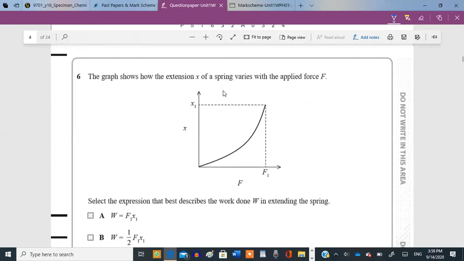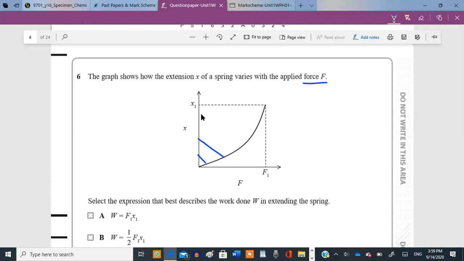The graph shows how the extension of a spring varies with applied force. It's not a straight line, so it's not following Hooke's law, right? Now they're asking us which expression best describes the work done in extending the spring. Okay, but look at the axes. Are the axes the normal conventional ones? The top part is the work done.